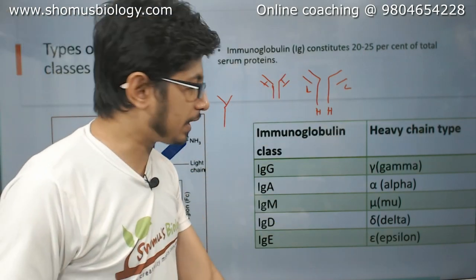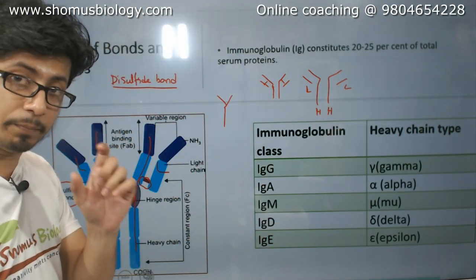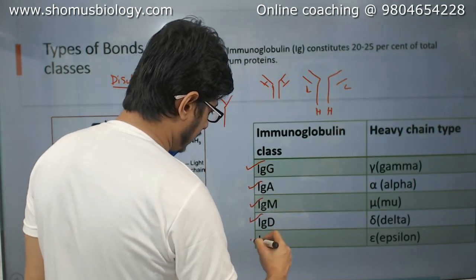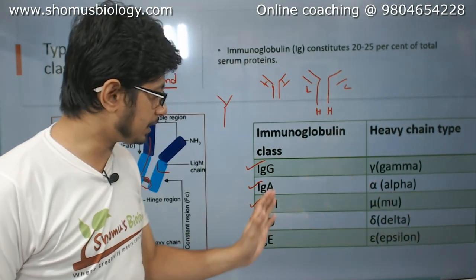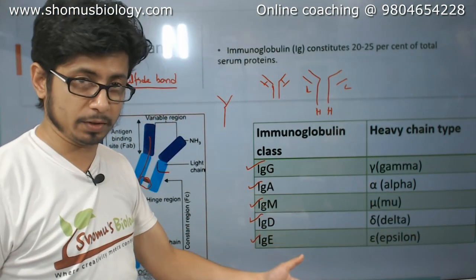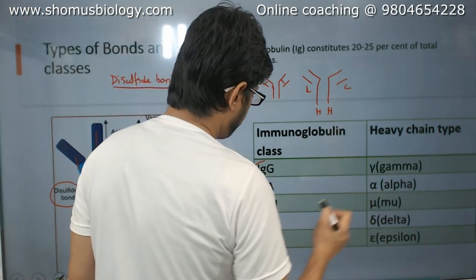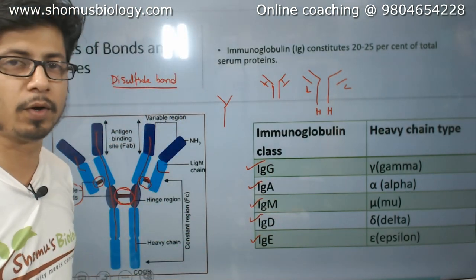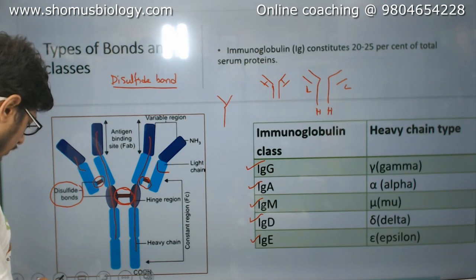Now if you look at the different classes of immunoglobulin, there are 5 different important classes: IgG, IgA, IgM, IgD and IgE. These are the types of immunoglobulin that we are going to read. These are the immunoglobulins we are going to discuss. Okay, so IgG means gamma, G for gamma, A for alpha, M for mu, D for delta, E for epsilon. So now let's move to the next slide to talk more about the process.